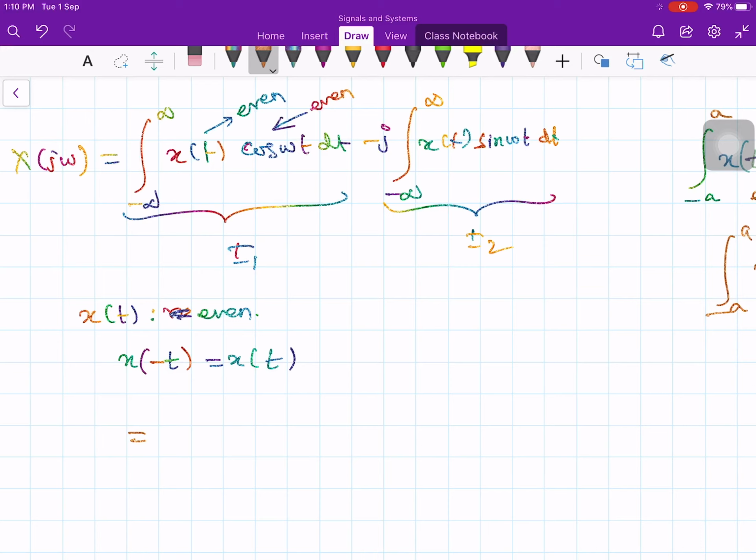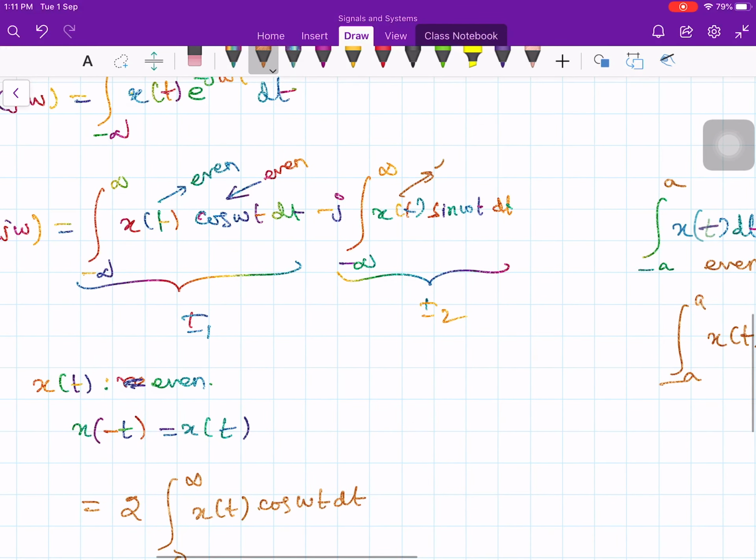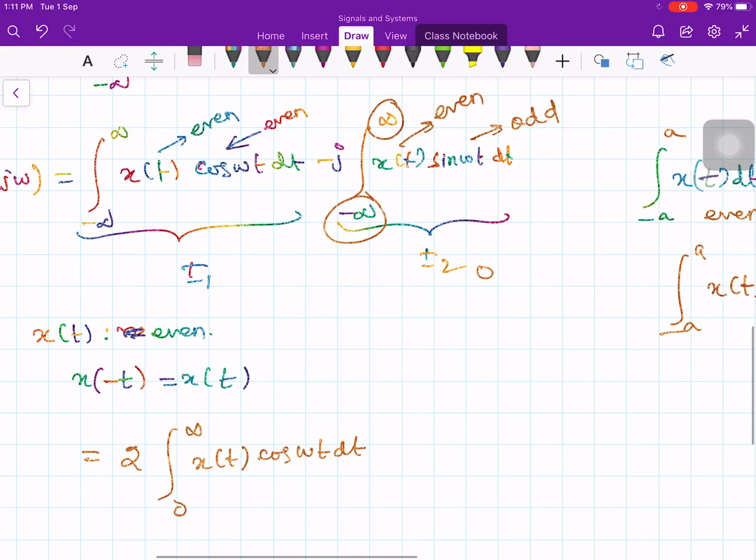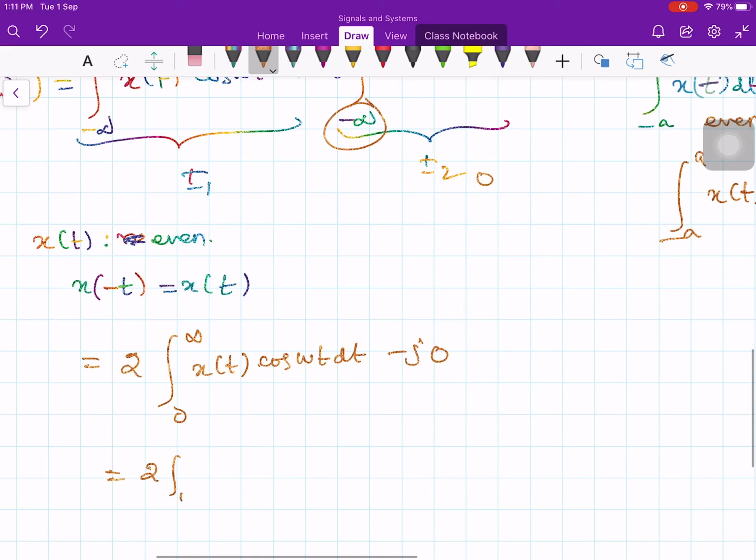Okay, so it is 2 times the integral from 0 to infinity of x of t cos omega t dt. And what about the second integral? See, x of t is even and sin omega t is odd. So the product of x of t and sin omega t is odd, and the limit is from minus infinity to plus infinity. Therefore this integral becomes 0 for an even signal. So minus j times 0, plus 2 times the integral from 0 to infinity of x of t cos omega t dt.